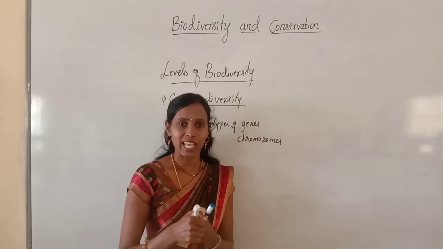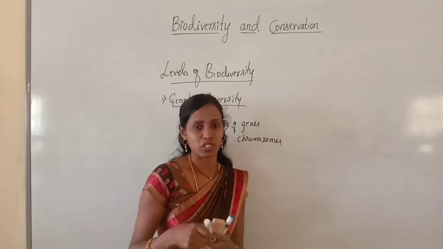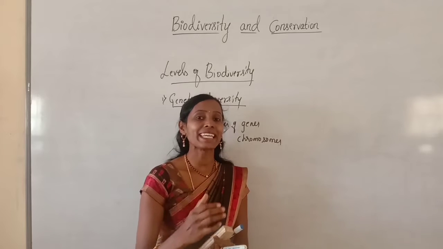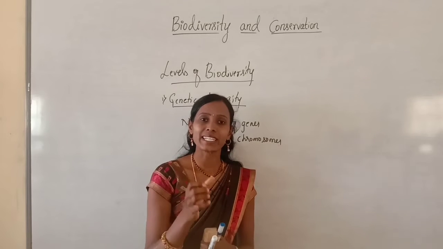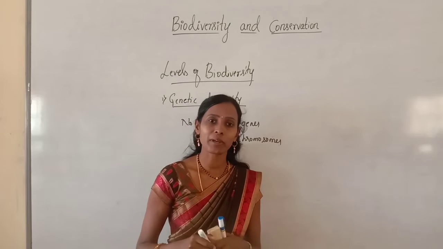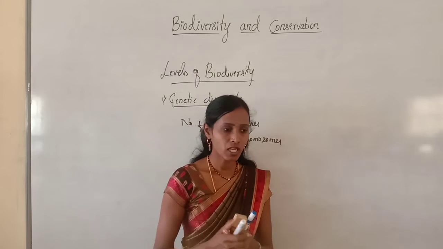And this genetic diversity within the species will increase with increase in size and the environmental parameters of the habitat.